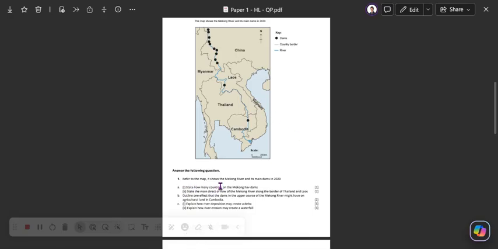So the first question, state how many countries on the Mekong have dams. The answer is 3. We've got them in China, Laos, and Cambodia. I don't think there were any issues with that question.